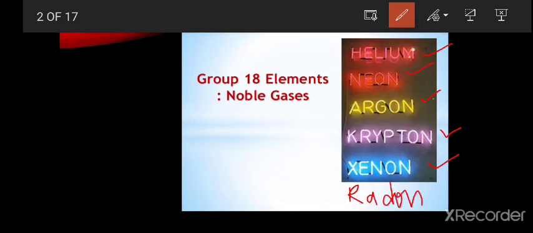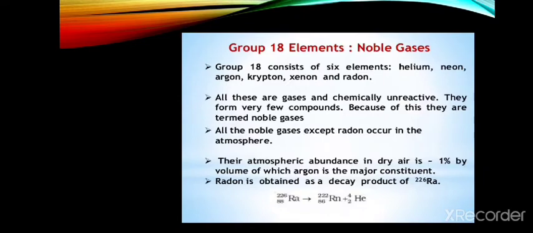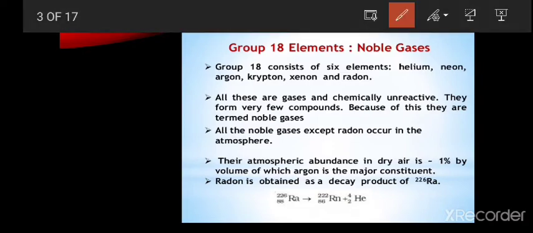All these are gases. These noble gases, the 6 elements helium, neon, argon, krypton, xenon and radon, have inappropriate names like inert gases, rare gases, zero group elements, but they have one appropriate name, that is noble gas.